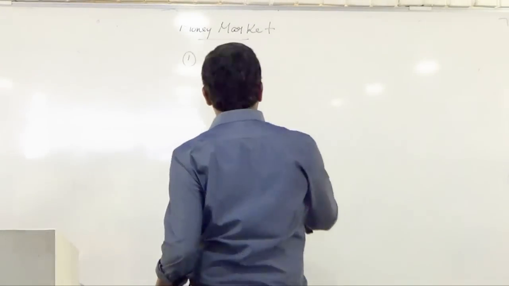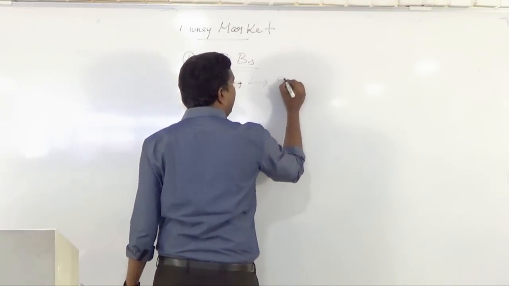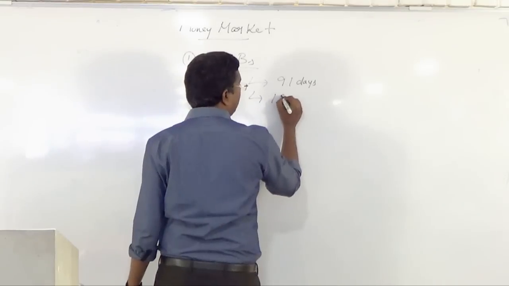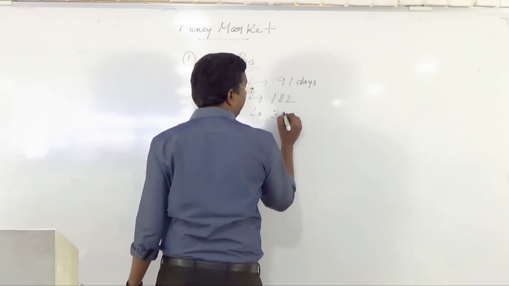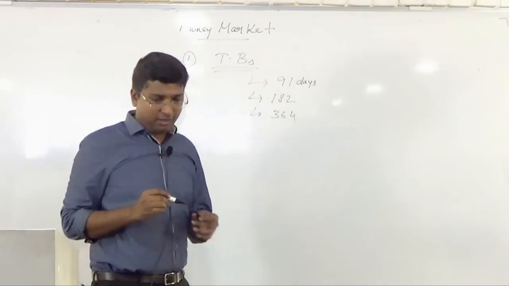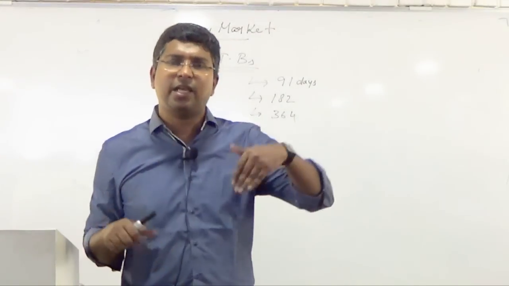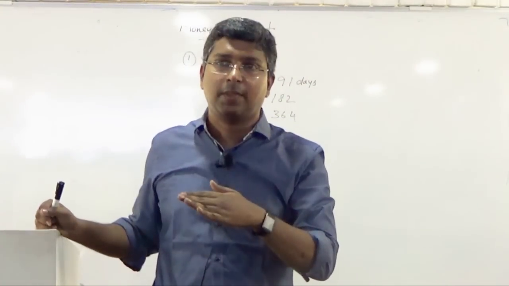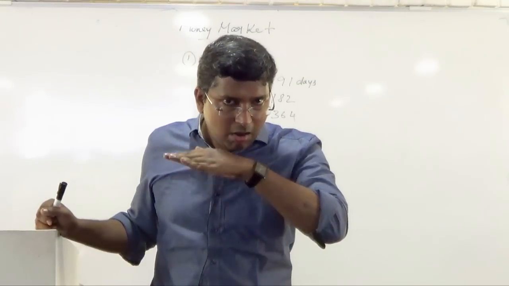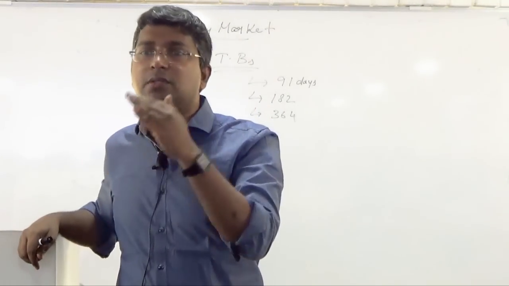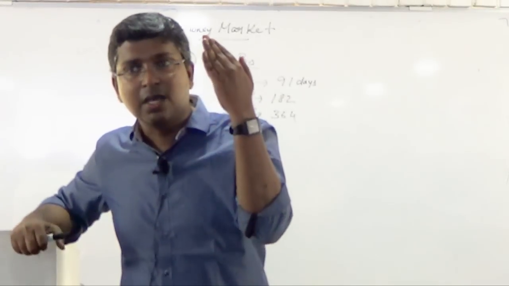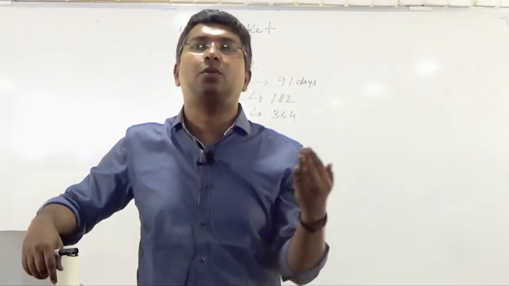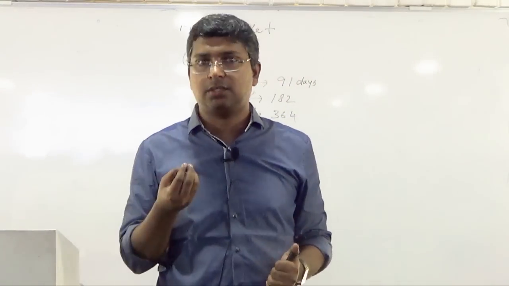In relation to their maturity, they are 91 days, then double that, 182, then 364. Don't mug up, just have an idea. So 3 types of treasury bills are there. Treasury bills are government money market instruments, the instruments used by the government to raise short term funds.